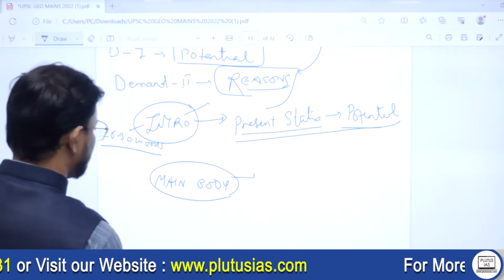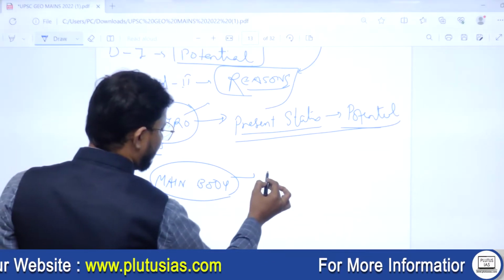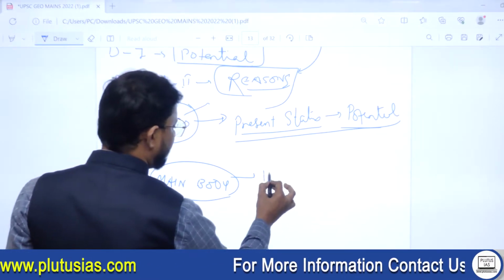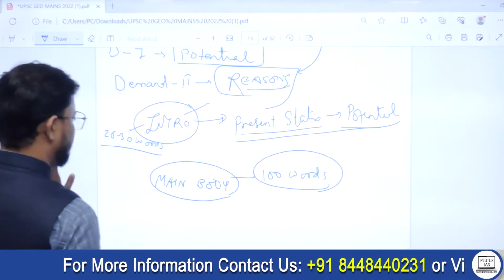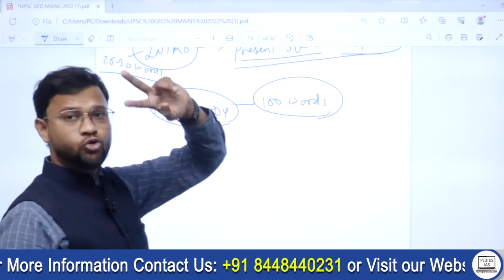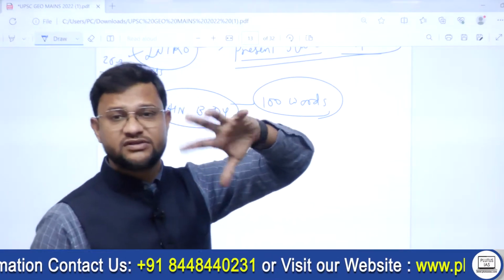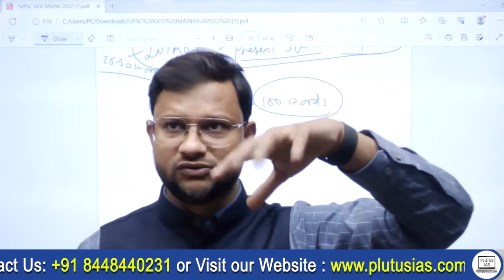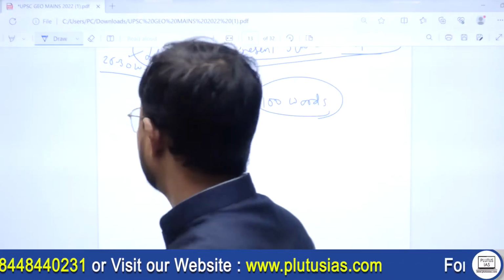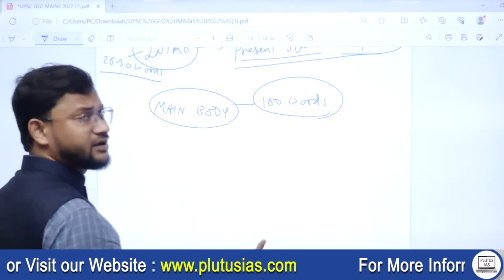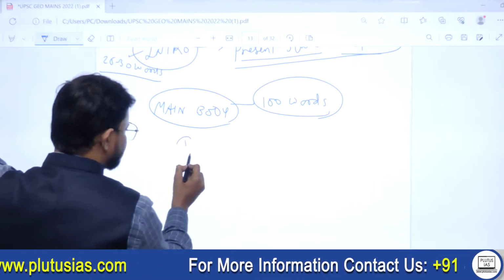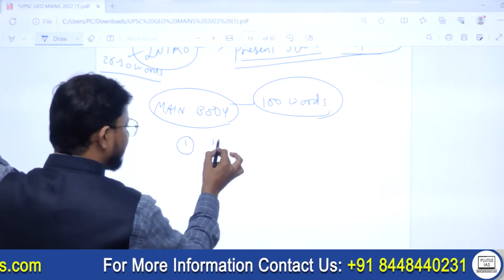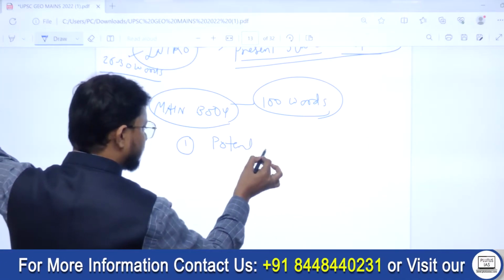ठीक है, 1. So main body, as you know, now main body is having what scope for 100 words. 100 words, okay, 90 to 100 words. So it means you have to address two parts. 50 words, 50-60 words, that is fair enough. Okay, you are not supposed to override that limit because कि हमको 150 words से कम ही आंसर राइट करना है. Anyway. Okay, so main body, like say in the first part you need to write, say the potential of